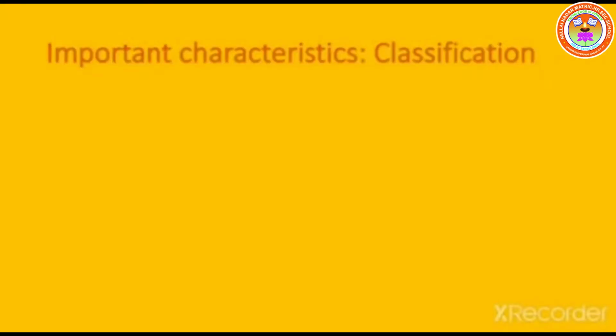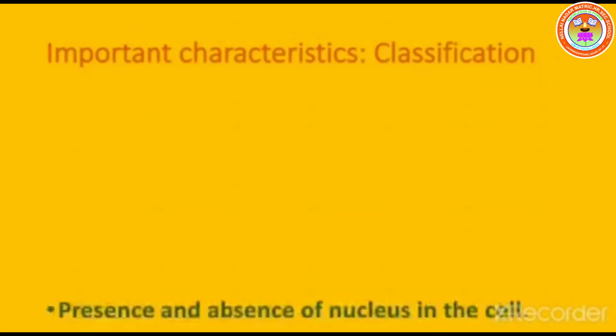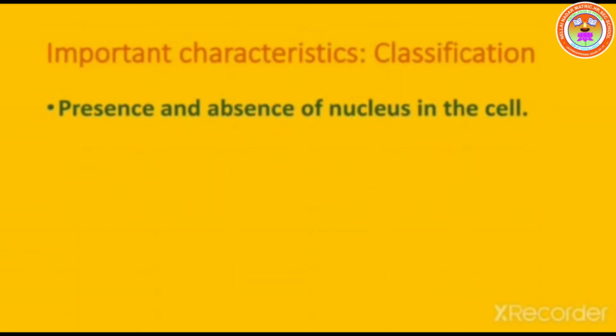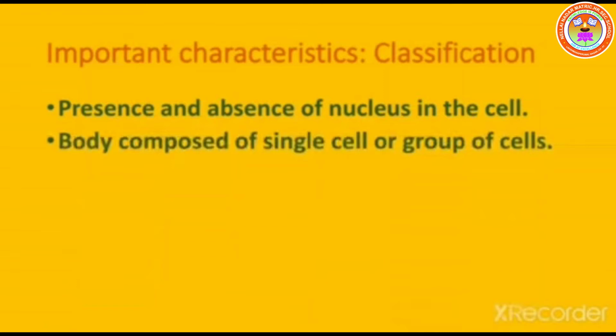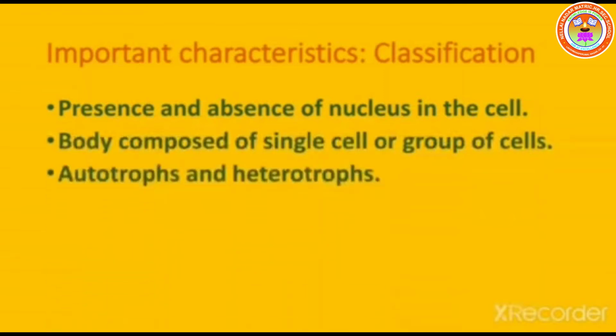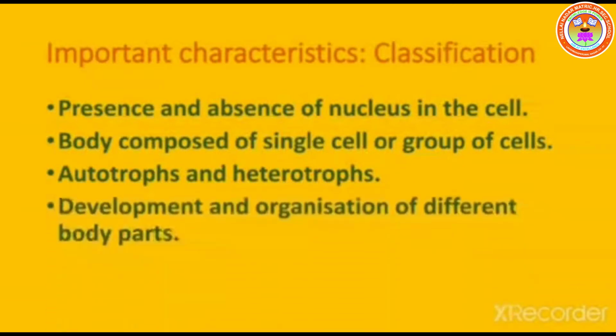Some important characteristics used for hierarchical classification are presence and absence of nucleus in the cell, body composed of single cell or group of cells, autotrophs and heterotrophs, development and organization of different body parts.